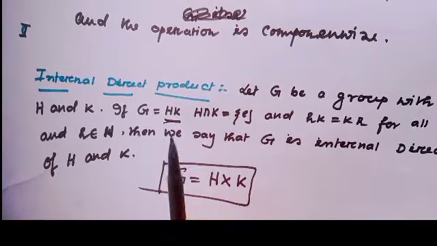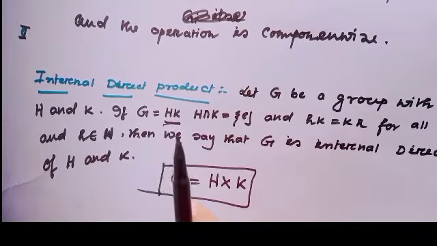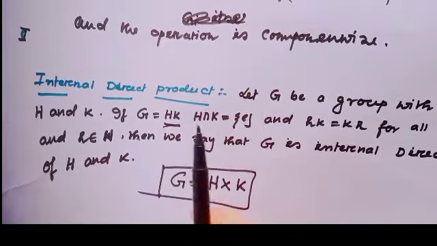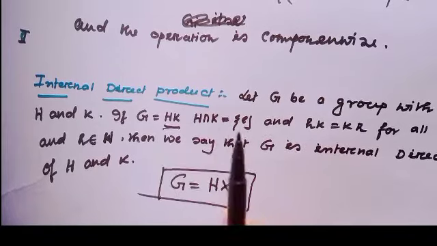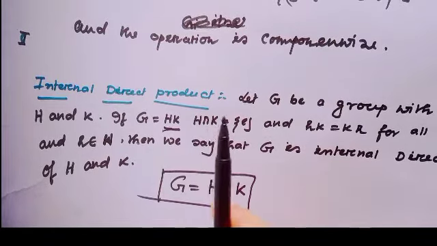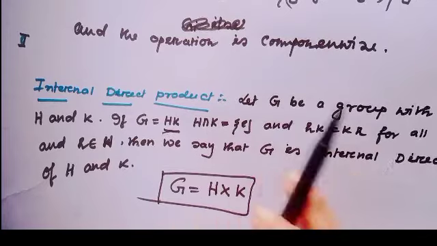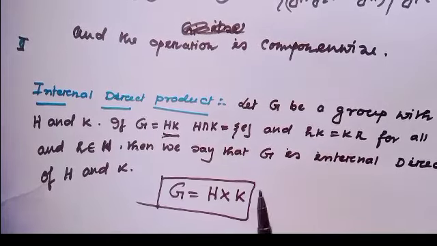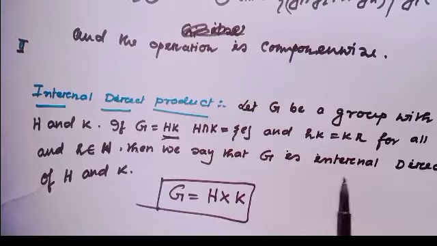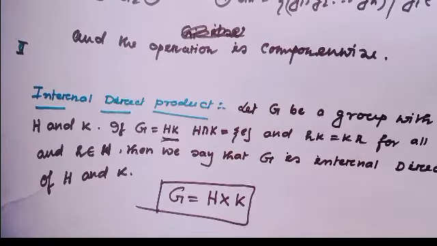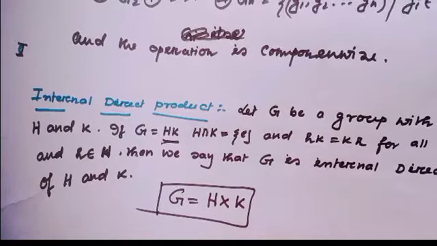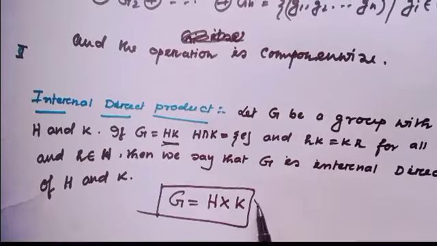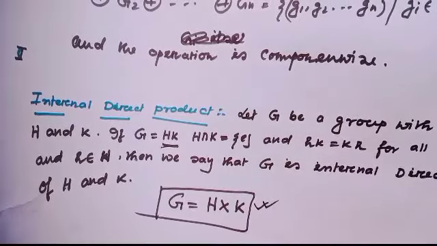That means every element of the subgroup H commutes with every element of the subgroup K. That means they centralize each other. Okay? In this situation, we can say G is the internal direct product of H and K. This is the internal direct product. This is the special case.